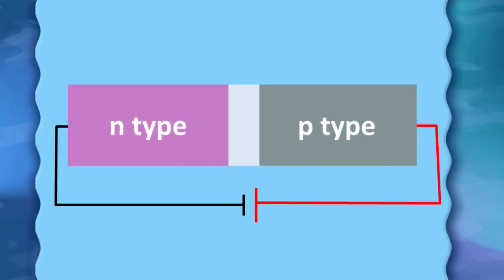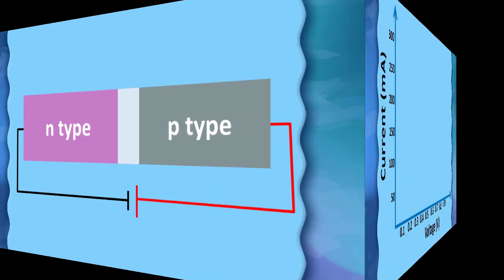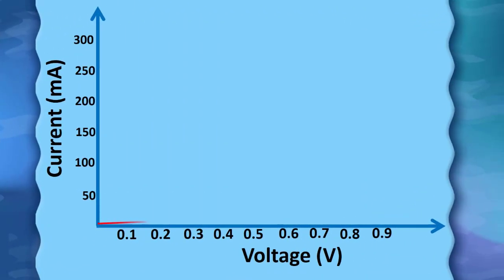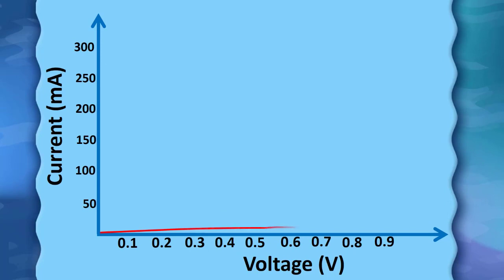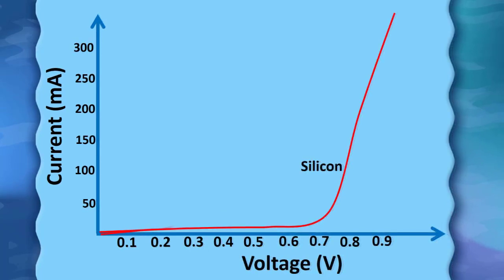When a diode is connected in a forward bias condition, and the external voltage becomes greater than the value of the potential barrier, approximately 0.7 volt for silicon and 0.3 volt for germanium, the potential barrier will be overcome and current will start to flow.